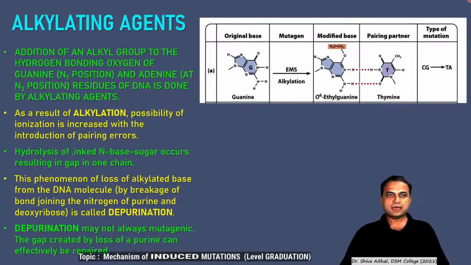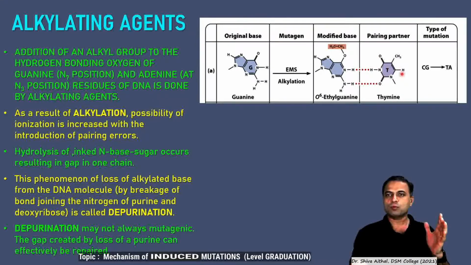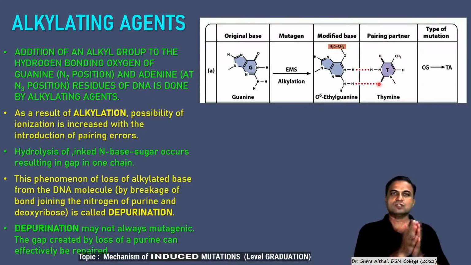So alkylating agents are responsible for a process called alkylation. That is, if you see the original base guanine here, it undergoes an alkylation reaction to give rise to O6 ethyl guanine, and this now has two functions. Either it will be removed away from its original position, leading to a depurination reaction, or it can find a point where it can attach with thymine.